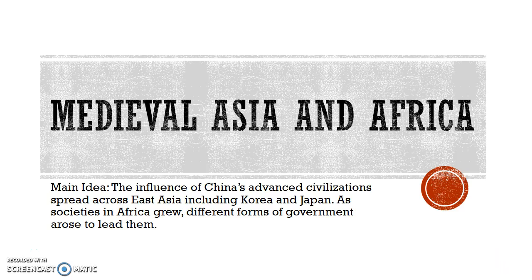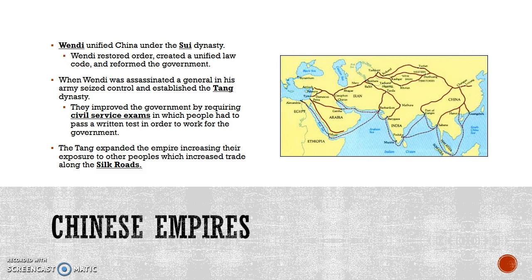So it was around the same time as medieval Europe. Medieval Asia and Africa were starting to form as well. So in China, there was a couple different civilizations that kind of formed dynasties. The first one was the Sui dynasty under Wendi. He restored order and created a unified law code that created the unification of China and allowed for China to kind of move forward.